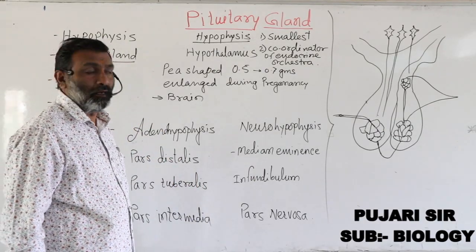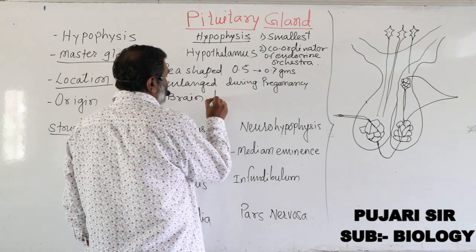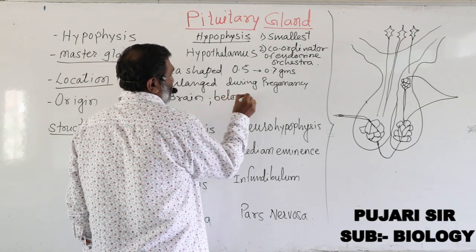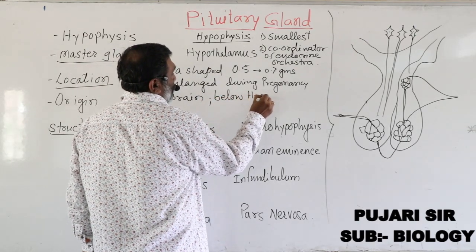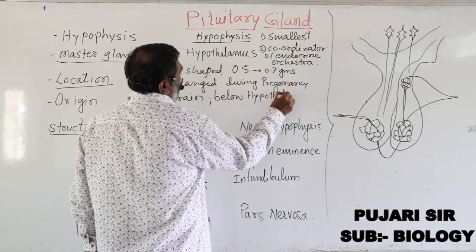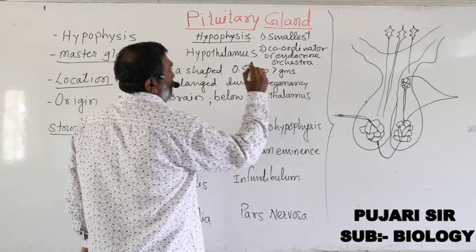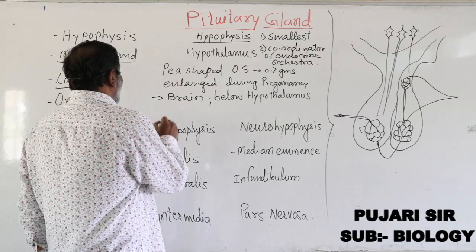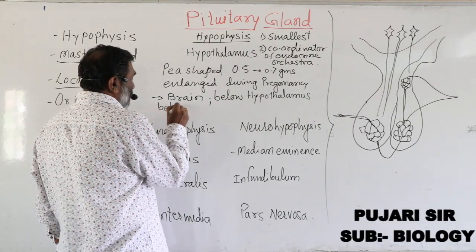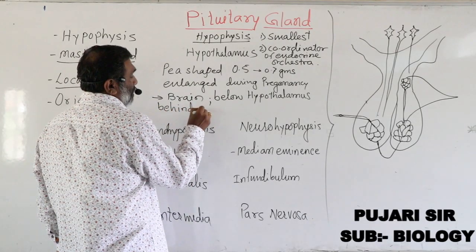Below the hypothalamus, it is present behind the optic chiasma, in a cavity of the skull bone.